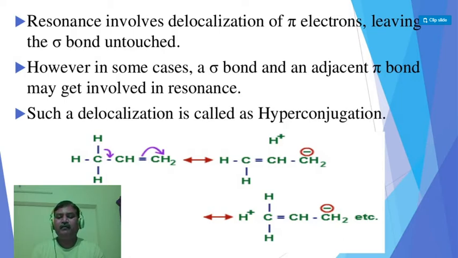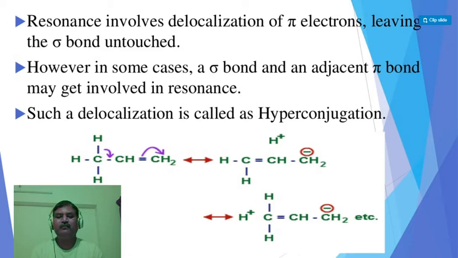They are delocalized via the pi bond system, and such delocalization gives formation of different canonical structures, known as the resonance effect, denoted by capital R. So today we are going to study the third effect, which is called the hyperconjugation effect.